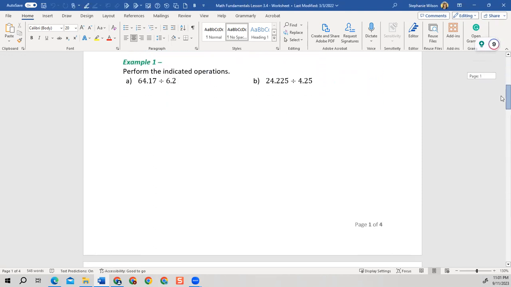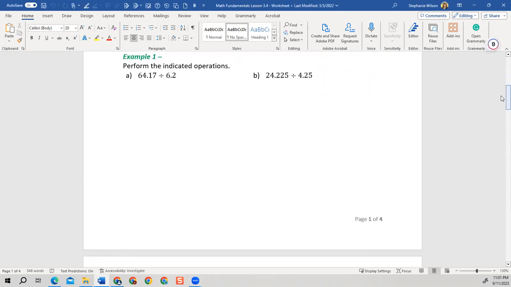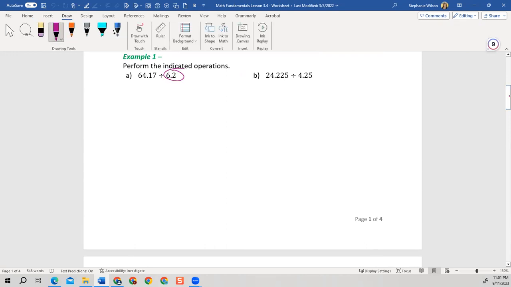All right. So whenever we're dividing decimals, there's one thing we cannot have, and that's a decimal in the denominator. Remember, we always read division as numerator divides denominator, so it's always left to right. So the denominator cannot have a decimal. What I'm going to do is grab the decimal and move it to the right however many places it takes to make it a whole number. And then let's do it.